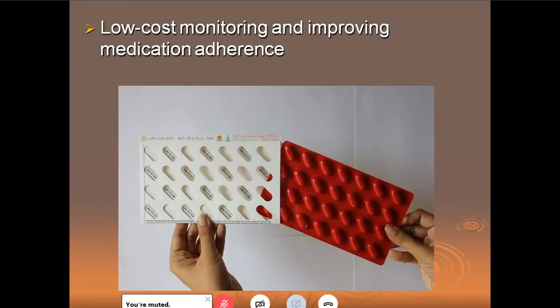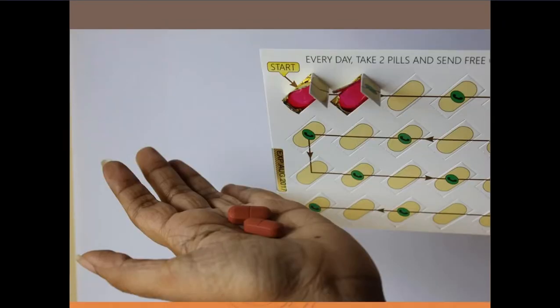I'll show you a photograph. This is how it is. Okay, it is basically a modification of the presentation of the drug, nothing new, with some numbers. As you see, when you remove the drug, there are some numbers which are appearing, right? So it's a low-cost monitoring and improving the medication adherence. One of the most important or the most difficult things in tuberculosis is compliance.